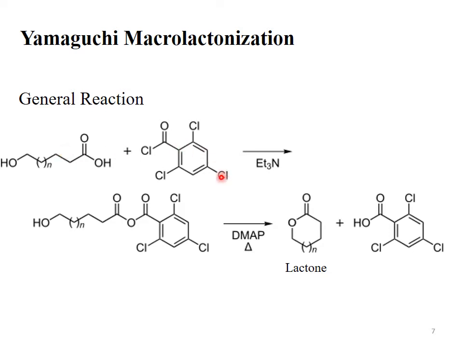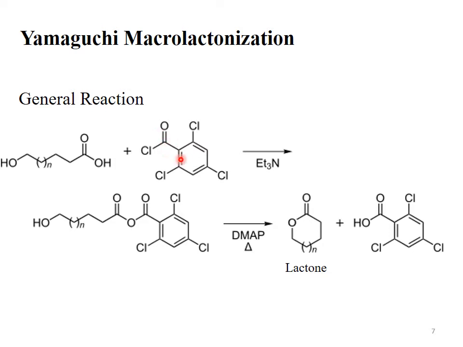Benzoyl chloride is treated with a hydroxy carboxylic acid, an aliphatic carboxylic acid. Triethylamine is a base. This base will abstract the proton from the hydroxy acid, and it gives us this mixed anhydride.